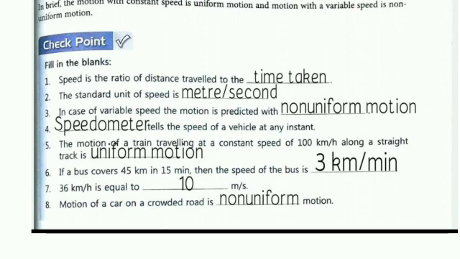Motion of a car on a crowded road is non-uniform motion. That's all for today.